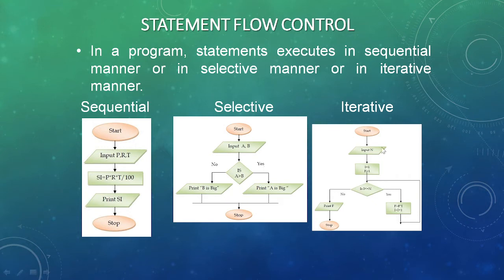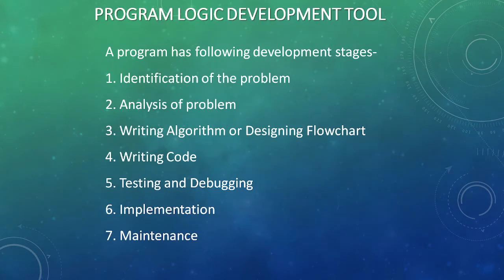In looping, the program will test for the condition and again the control will go to the condition in a cyclic manner until the condition turns false. It will go to the body of the loop again and again, with a counter, and will check for the condition. When the condition turns false, the loop will terminate. So, in this flow of control, we will learn about selection statements and iterative statements.